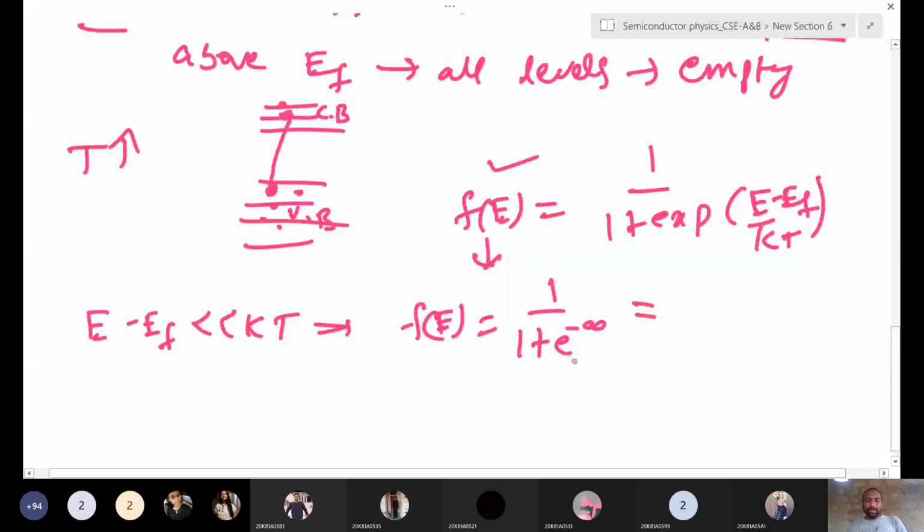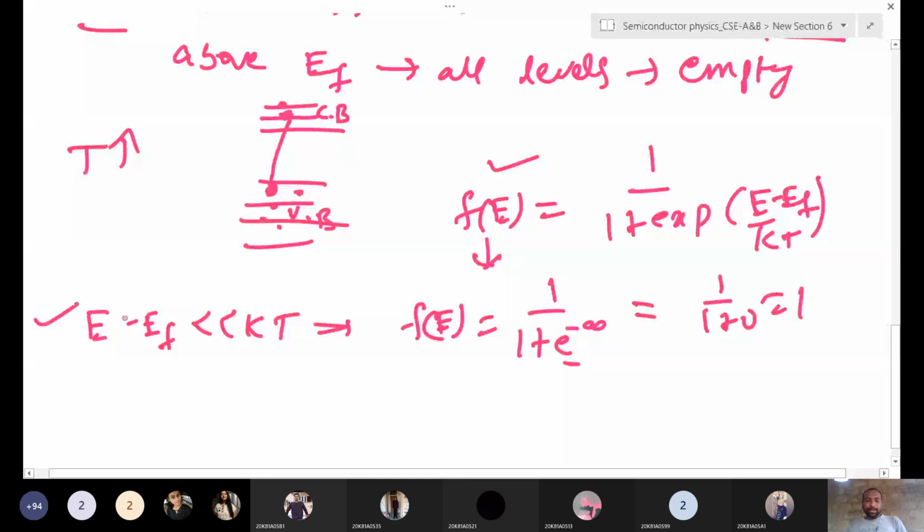That means at a very low temperature, our energy is much lower than KT. The KT value is 25 milli electron volts if you substitute K and T at room temperature. If E minus EF is much less than KT, here f of E becomes 1. That means the probability of a state being occupied by an electron is 1. That means all electrons are occupying these states.